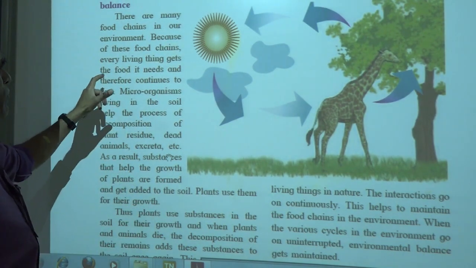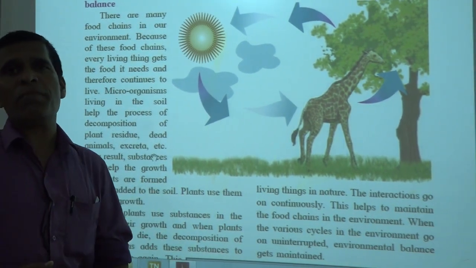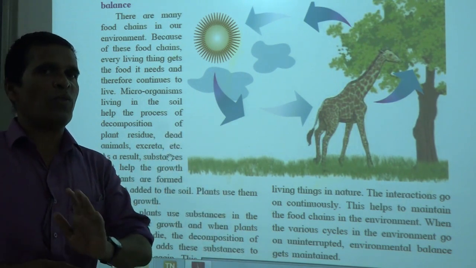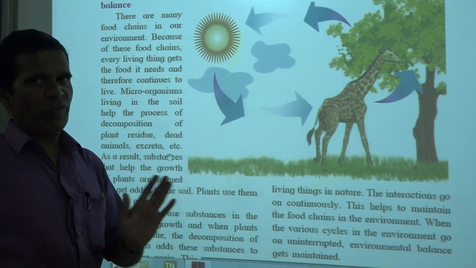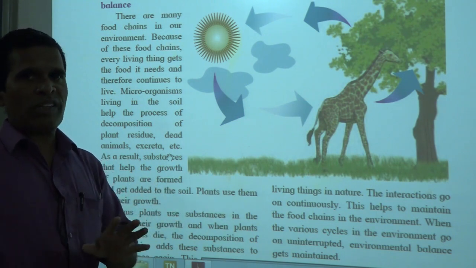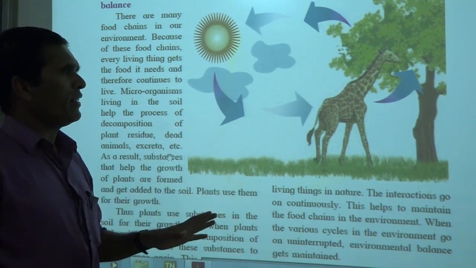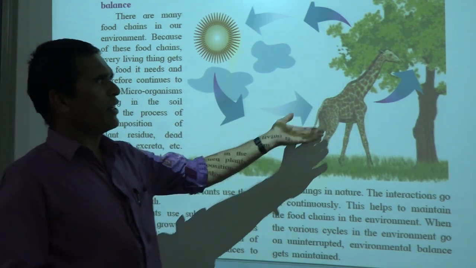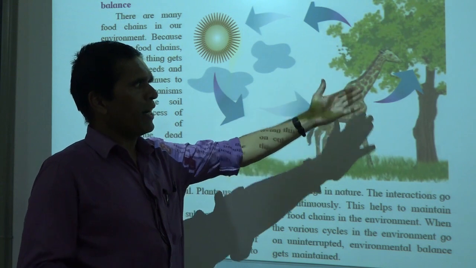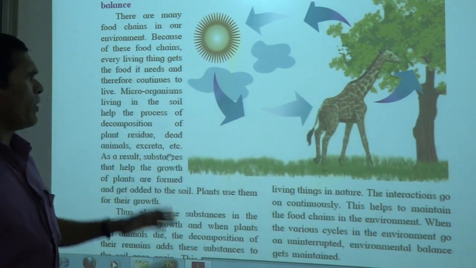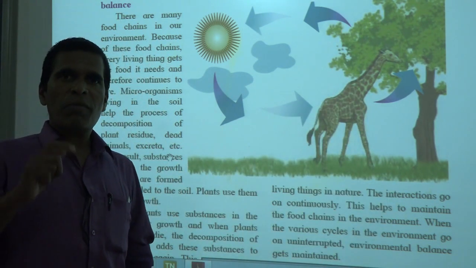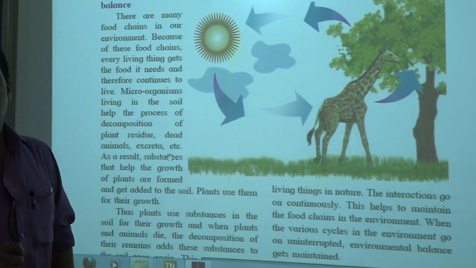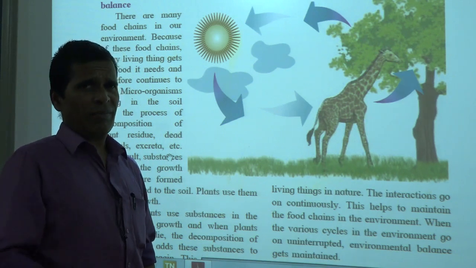After that we see that plants are very important. If plants were not there, then definitely all the food chains would collapse. No one would survive. The overall existence of living things would be damaged or collapse. Here the animal's food is the plant. Plant is the basic thing. Every food chain starts from the plant and ends with the carnivores or the microorganisms.